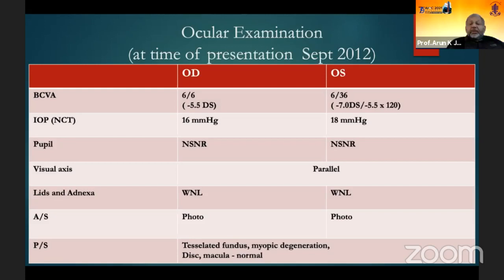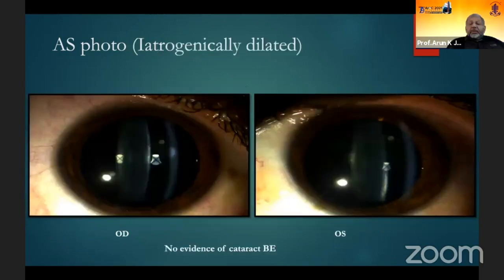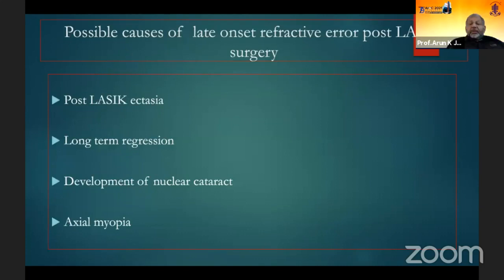And on clinical gross examination, you don't see anything, and on slit lamp examination, you don't see any evidence of cataract. So the possible diagnosis she put together was it could be either post-LASIK ectasia or a regression, or it could be because of nuclear cataract, or it could be axial myopia. This is the topography of the two eyes.